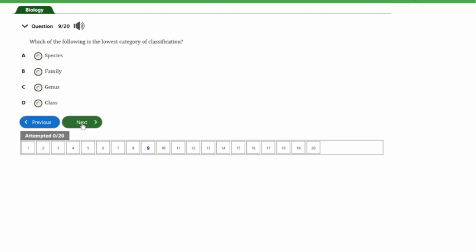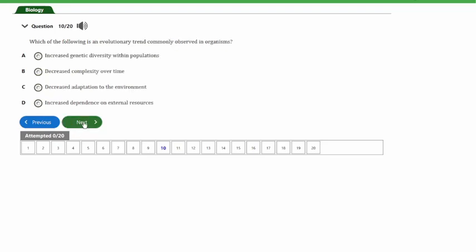You have to know this if you don't know it already by now, because this is one of the primary things you should know in biology. In the hierarchy of classification, the least is the species, which involves a group of organisms that can interbreed and produce offspring. So guys, they are the least and the closest in relationship.